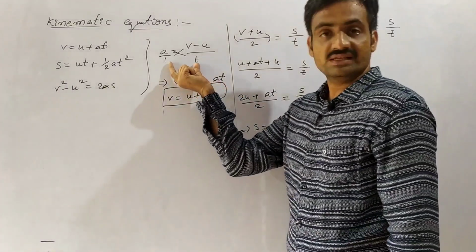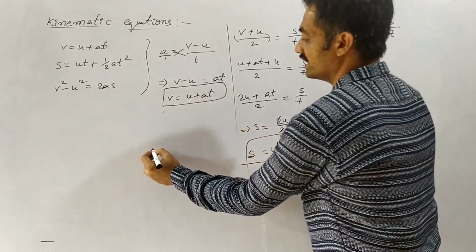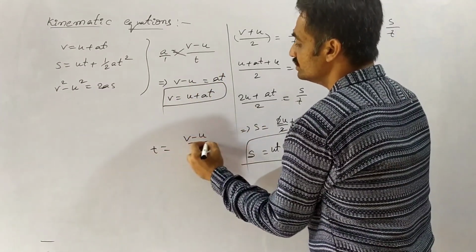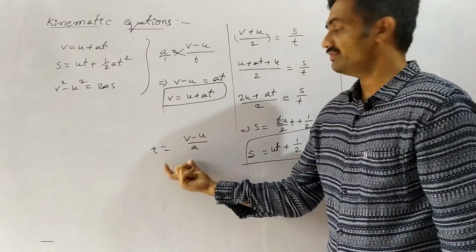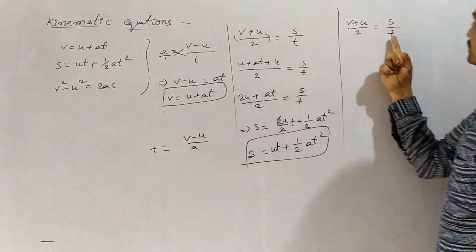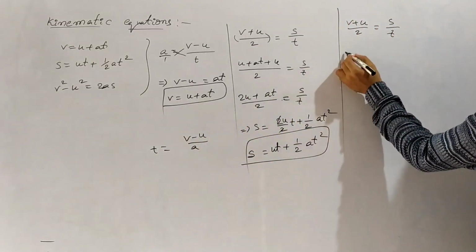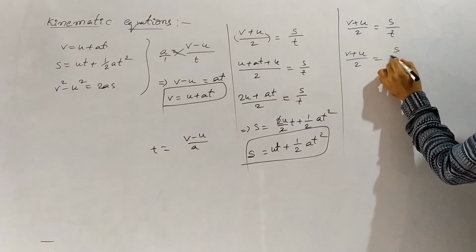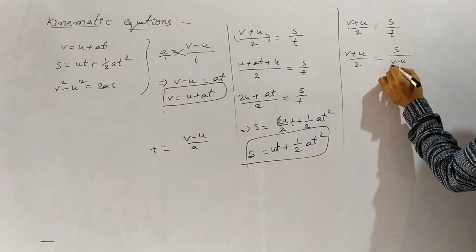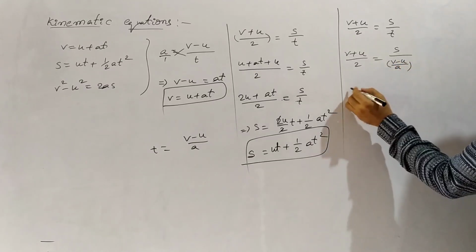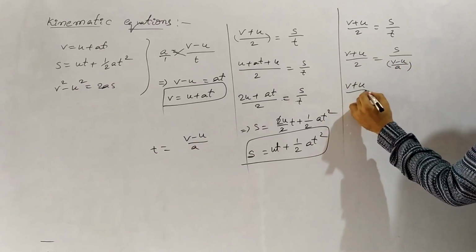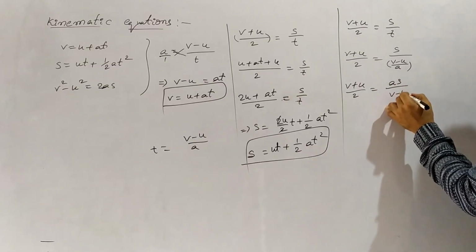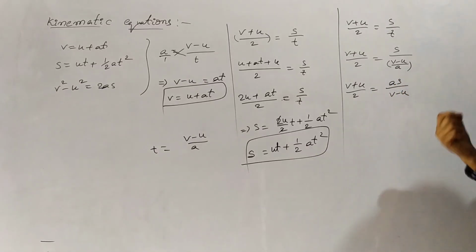So from this acceleration, we write time, where t is equal to (v minus u) by a. If you substitute the value of t in this equation, we have (v plus u) by 2 is equal to s by (v minus u) by a. Then we can write it as (v plus u) by 2 is equal to as by (v minus u).